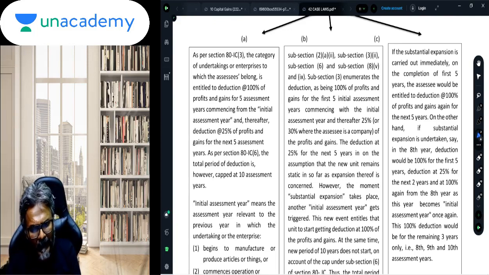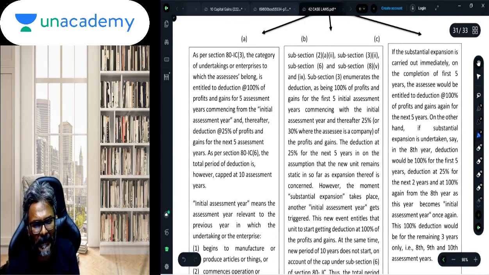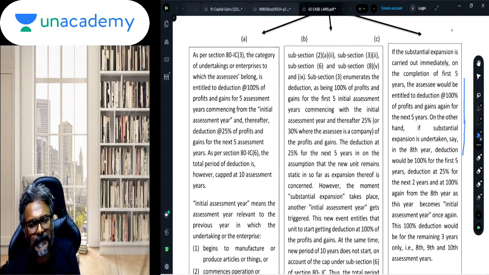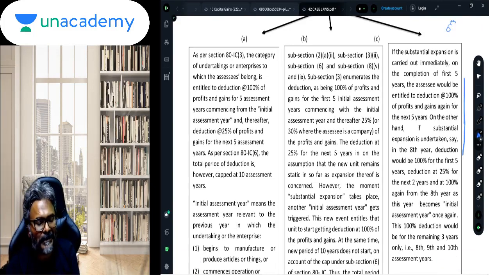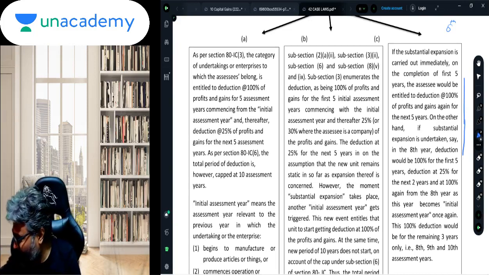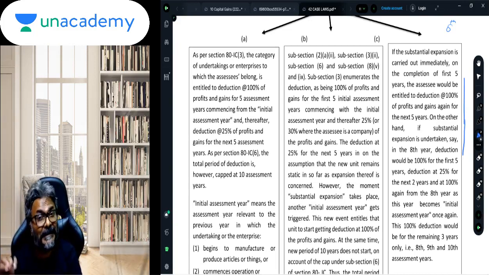But one particular question that has been given to you over here in the third box is an important one. In the third box, students, the point given is this: supposing the substantial expansion happens in the 8th year, how are you going to go about it? So the first 5 years it would be 100%. 6th year to 8th year it would be 25%. Now the 8th year substantial expansion has taken place. So in that case, for the year 9 and the year 10, the next 2 years, it would be 100%. Yes, it would be 100%.